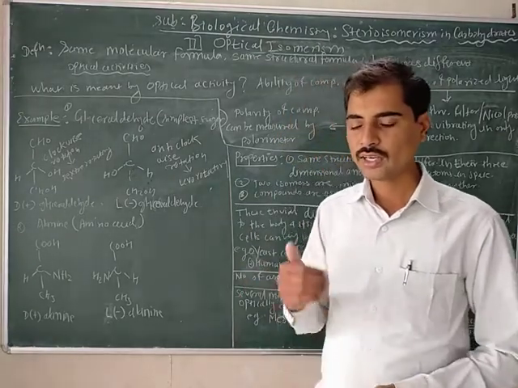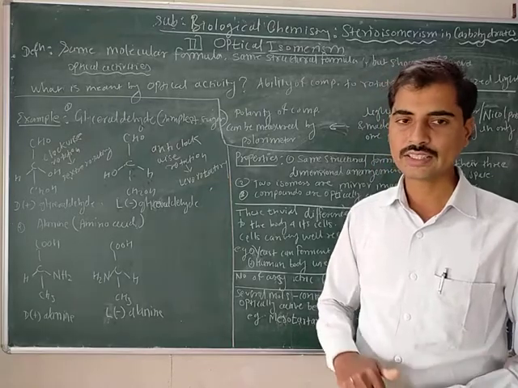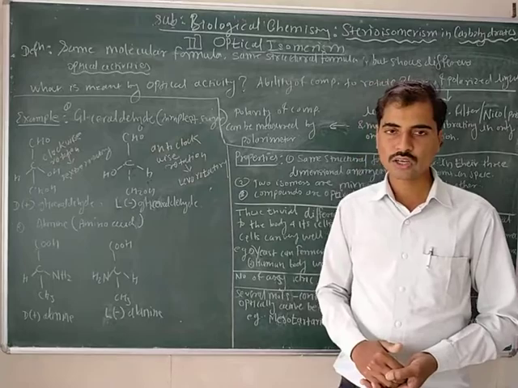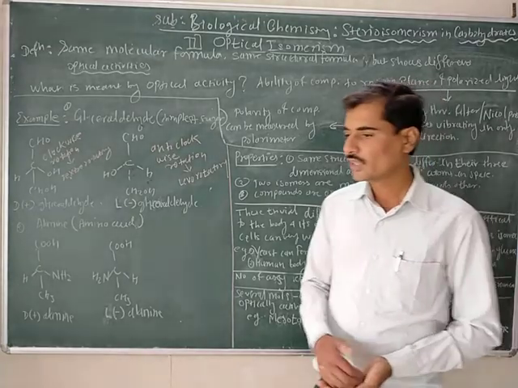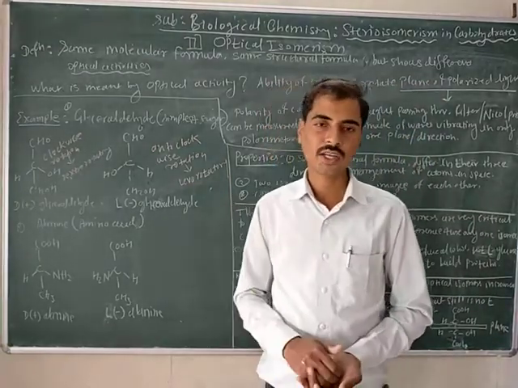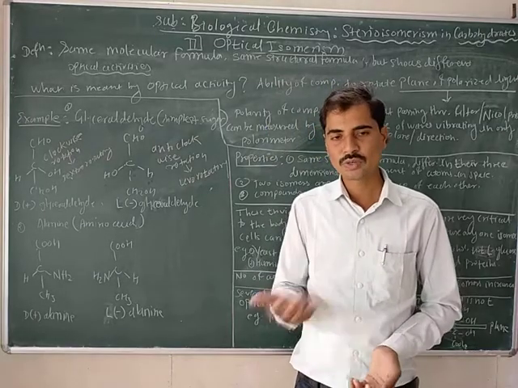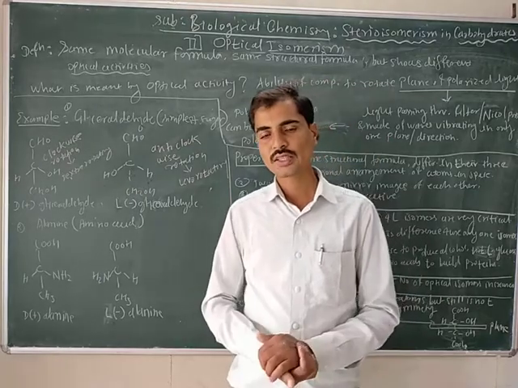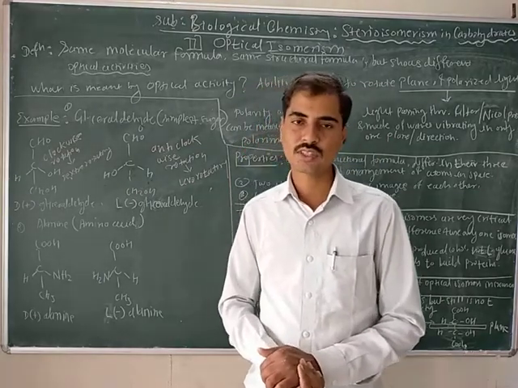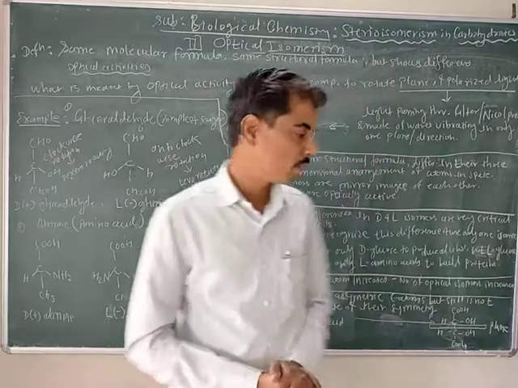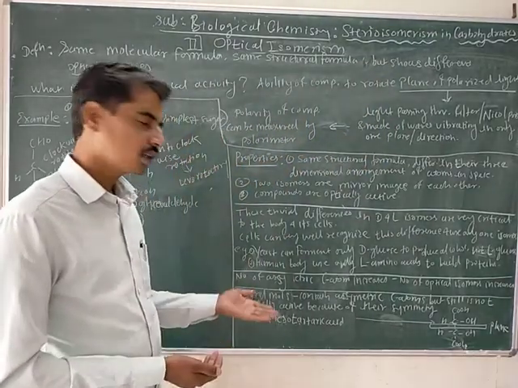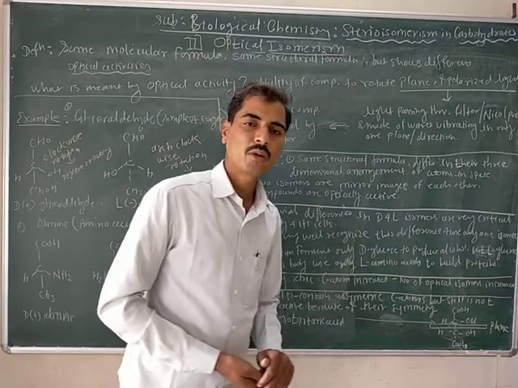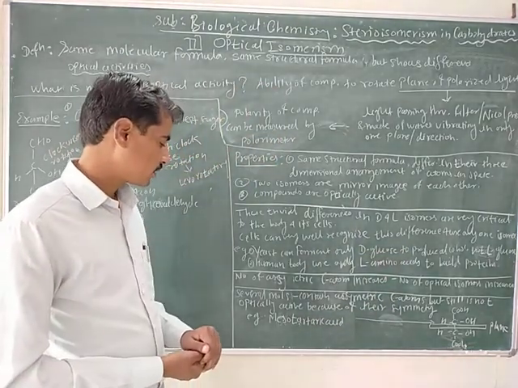If we take other examples, such as pentose sugar or hexose sugar, they have more asymmetric carbon atoms, and due to this they produce more isomers. That means the number of isomers mainly depends upon the number of asymmetric carbon atoms.